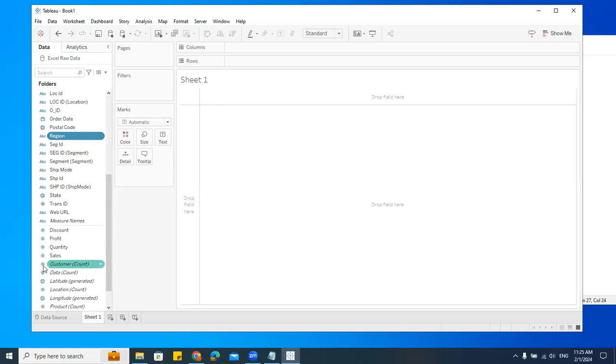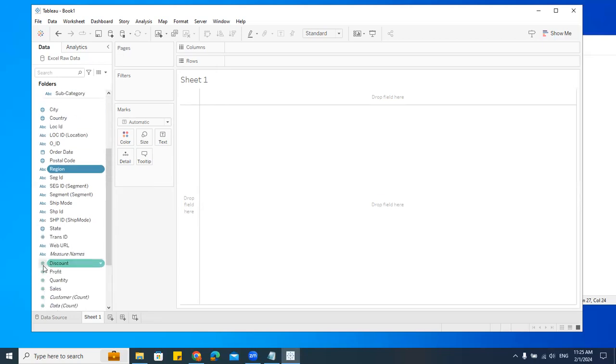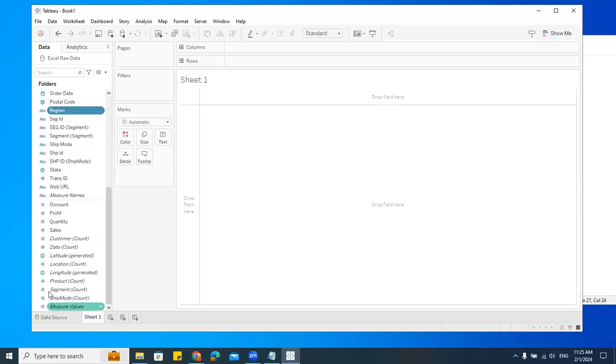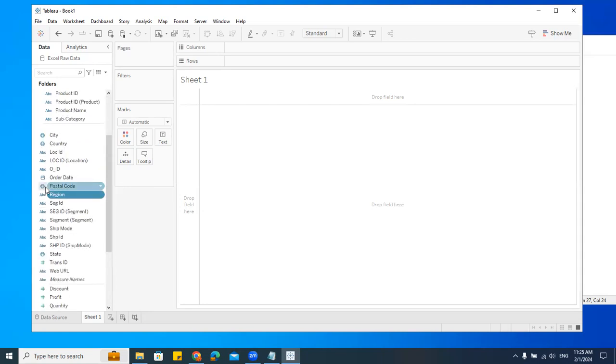Hash is for numbers. And in some places we have equals, here I don't think we have it. So that is for the formula. Then there is one paper pin kind of thing, that is for group. Then there is something called set. Those things I'll tell you tomorrow. So today we'll just understand how we can start creating, how to understand the entire Tableau. So this is about the data type.